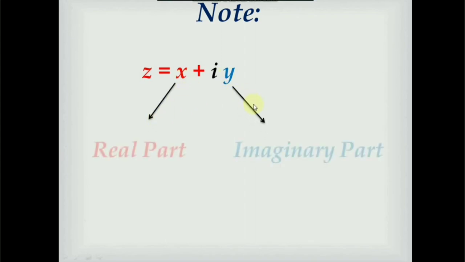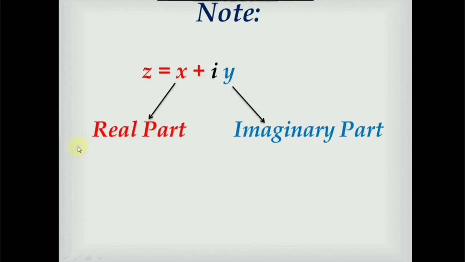Now we will consider one note. Let z is equal to x plus iy be any complex number. We know that in this complex number, x and y are the real numbers and i is an imaginary number. So, in this complex number, x is known as real part and y is known as imaginary part.